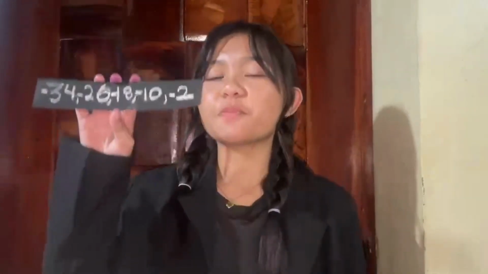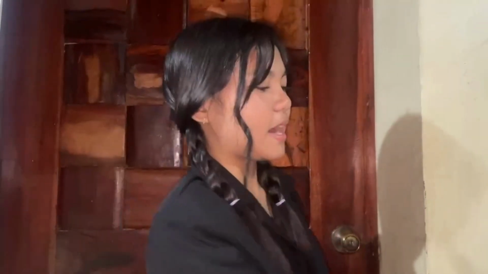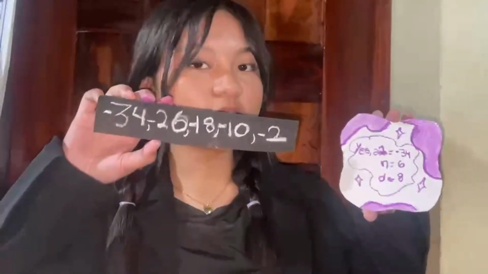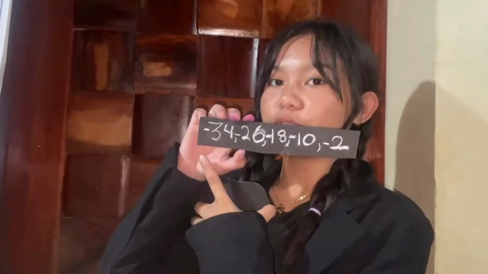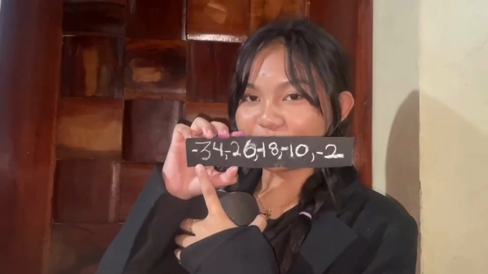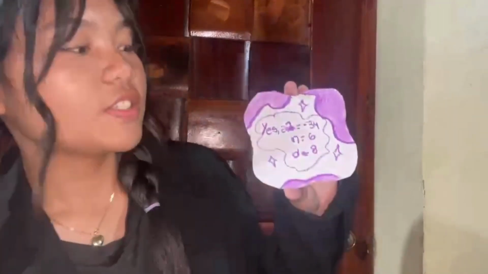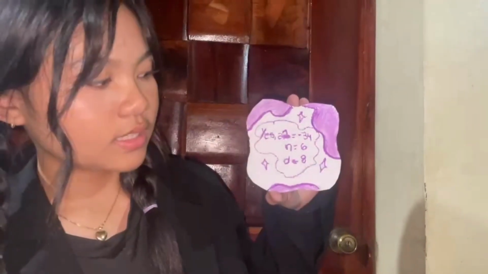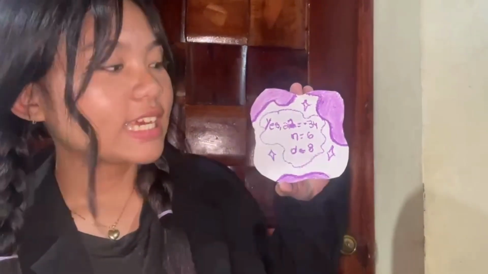Now, for this problem, can you see a pattern? Yes. Now, what is the pattern? The first term is negative 34. As you can see on this problem, the first number is negative 34. So, n is equal to 6. Then, the common difference is 8.